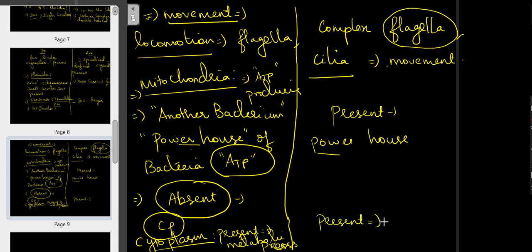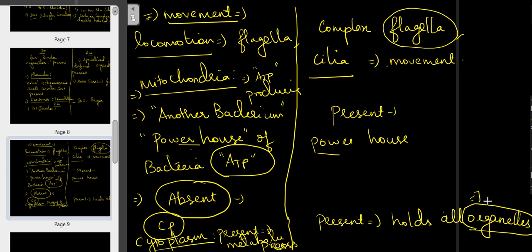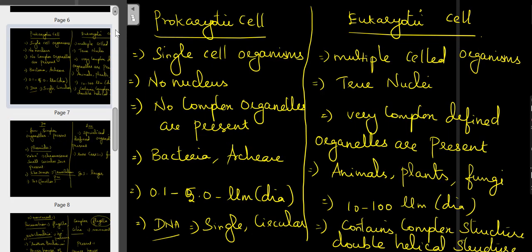Here also it is present, but here it holds all the organelles, like ribosomes, endoplasmic reticulum, mitochondria, etc. So we have come across all the features in the case of prokaryotic and eukaryotic cells.